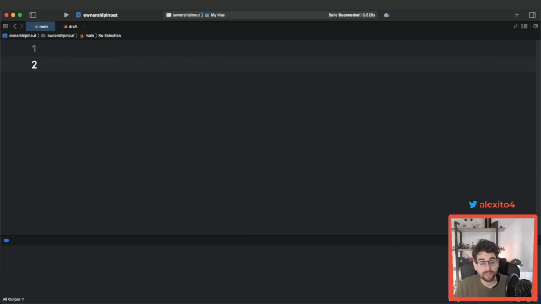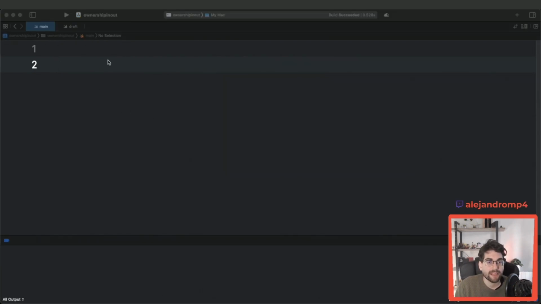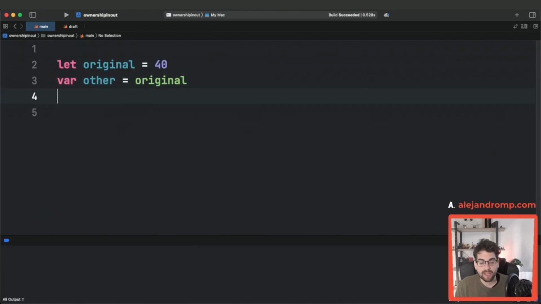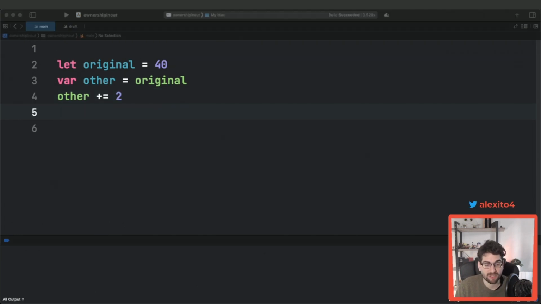So here we are in Xcode, and let's first talk about what value semantics is. I mean, by now everybody that has been writing Swift for a while knows what value semantics are, but let's just do a quick recap. And let's start with the thing that is a value in pretty much every language, a number. So here we have an original number, and now we can make another by assigning that number, right? If you do this in pretty much every language, if you now go to the other variable and increment it by 2, you don't expect the original to have changed, because they are numbers, right?